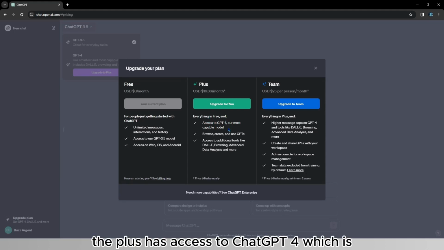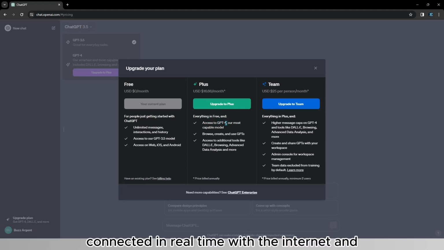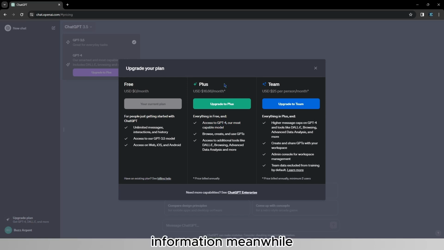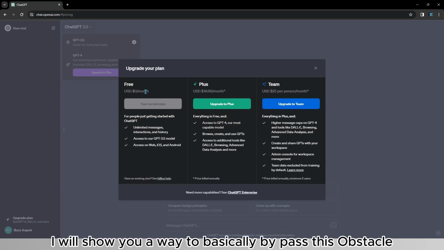The Plus has access to GPT-4, which is connected in real time with the internet and the information. Meanwhile, the free version stops its knowledge at January 2022. However, I will show you a way to basically bypass this obstacle.